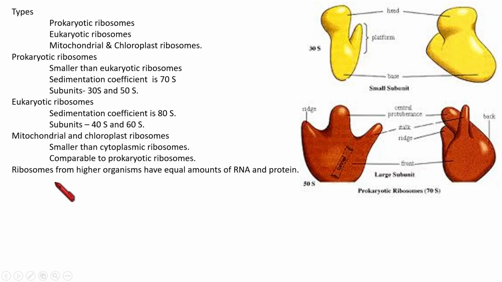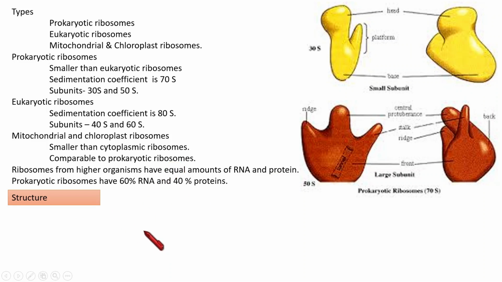While considering the ribosome's composition, in the case of higher organisms, they possess an equal amount of RNA and protein. While in the case of prokaryotes, the amount of RNA is more than protein in the prokaryotic ribosome. RNA is more.